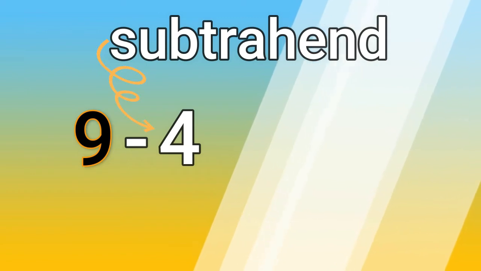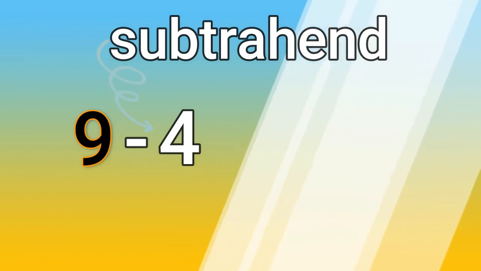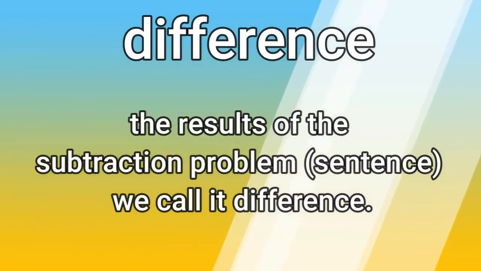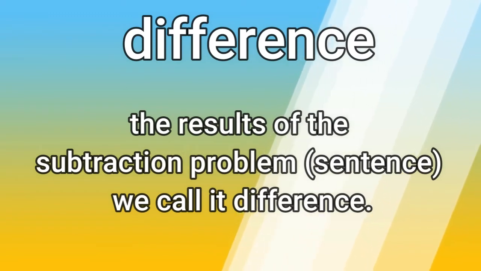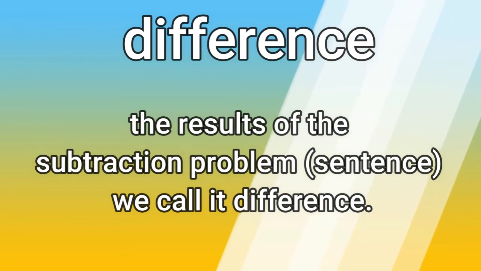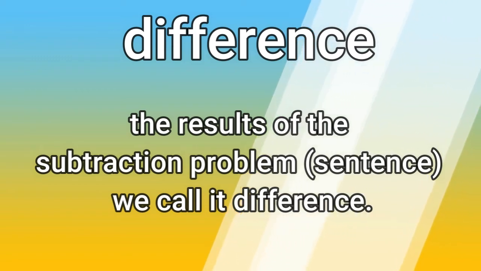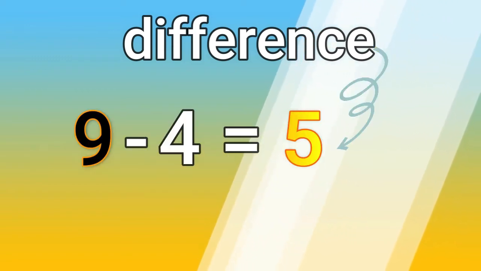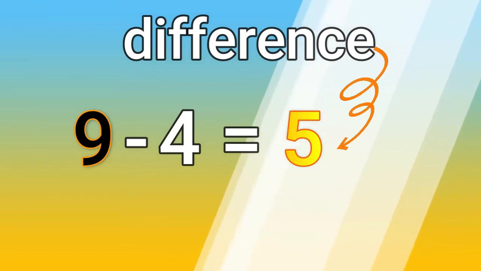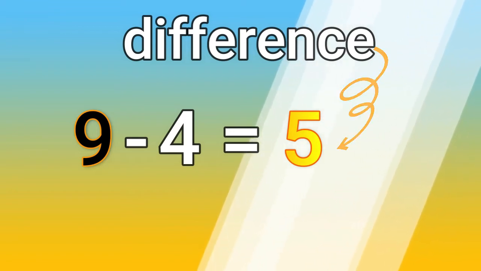The subtrahend is the second number. The result of the subtraction problem we call the difference. So if we have 9 minus 4, the answer or the result is the difference.